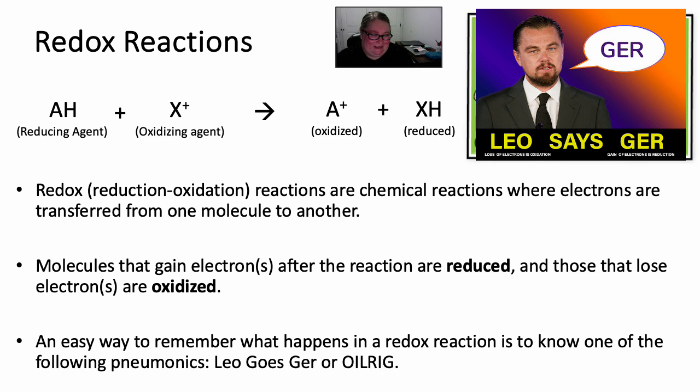Oh, it's so nerdy, even for me. Same thing: loss of electrons is oxidation, gain of electrons is reduction. I am a chemist by trade, and we learn OIL RIG when we're learning about redox reactions. Oxidation is the loss of electrons and reduction is the gain of electrons. Choose whatever mnemonic works for you. You just need to know what each one means. These will be things that you'll be tested on. Mostly we're going to look at some diagrams and you'll have to tell me what's going on.